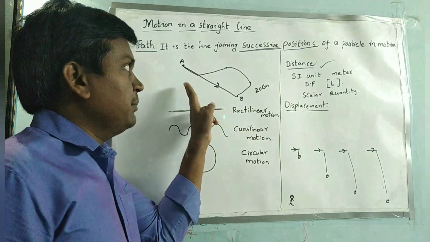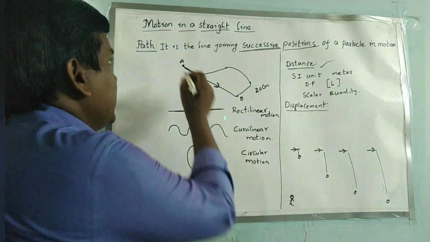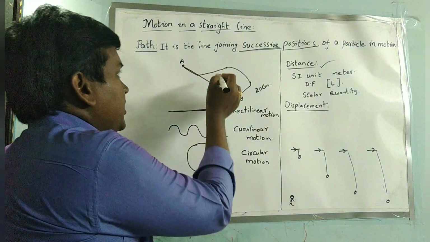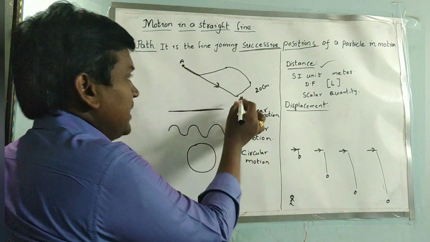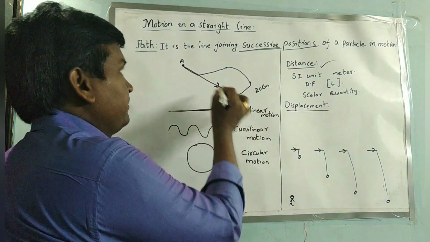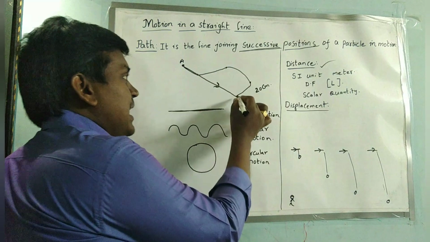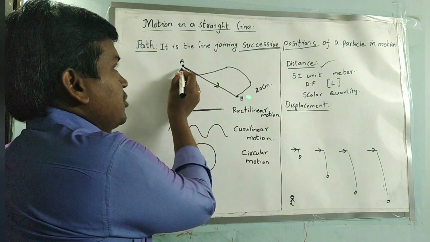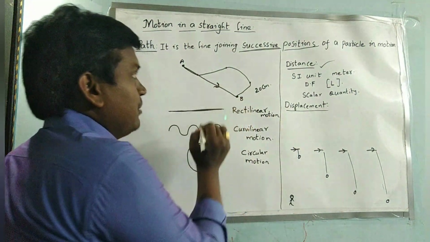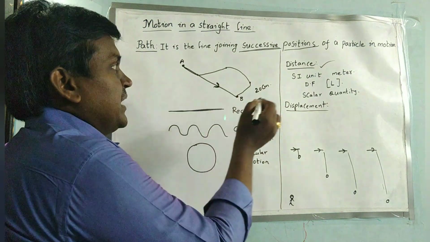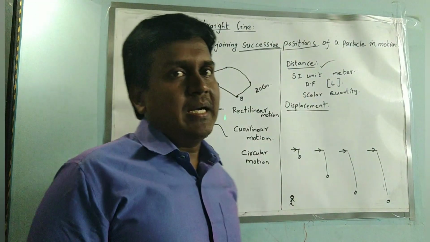Irrespective of the shape of the path, the line joining the initial point A and the final point B, where the particle started and ends, gives the displacement of the particle.